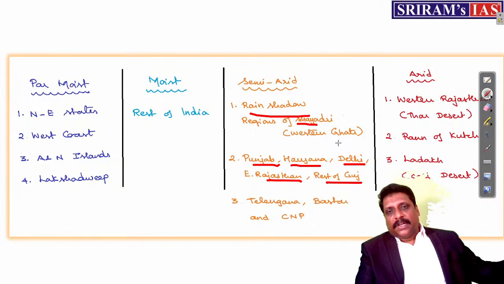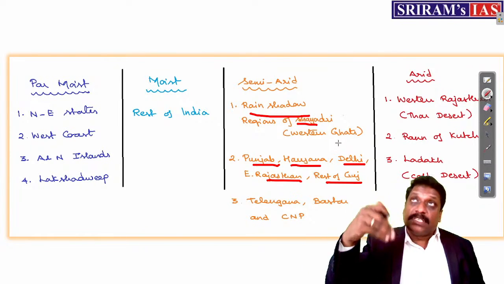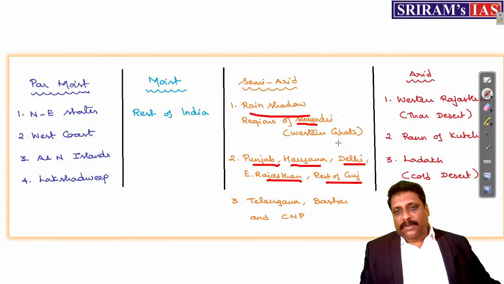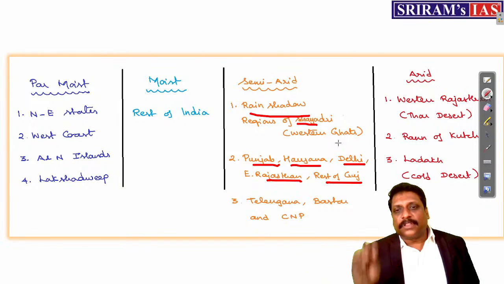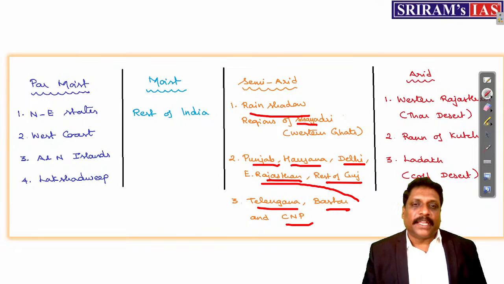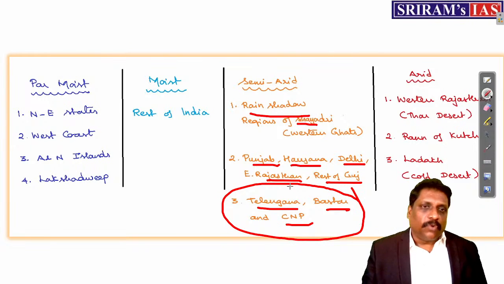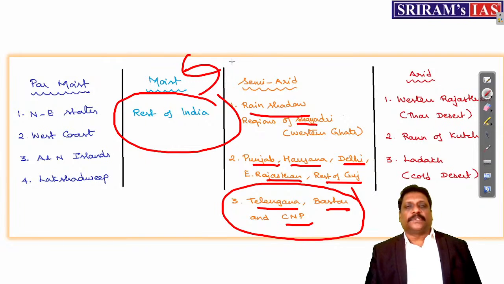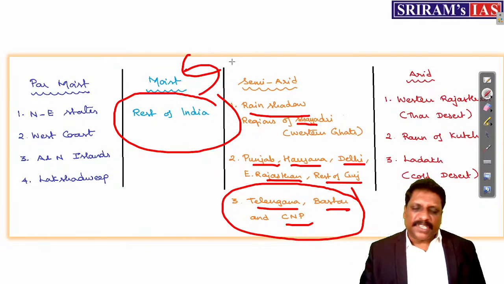Rivers. What we are not receiving through precipitation, we are receiving in the form of river water. Then the plateau interiors of Telangana, Bastar and Chotanagpur plateau, I can take. My dear friends, whatever we have not marked, rest of India, put it as moist. That's it. Climate is done.